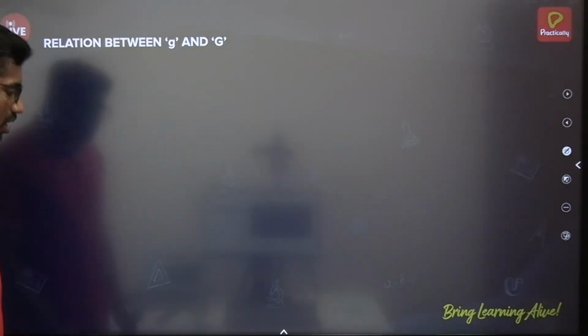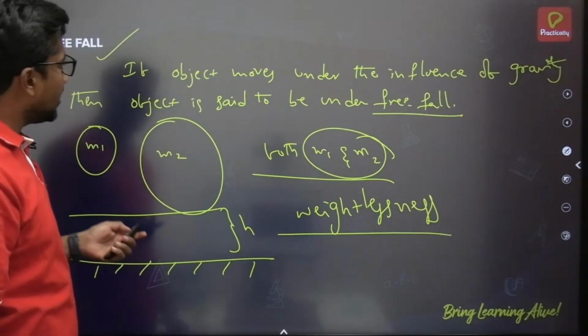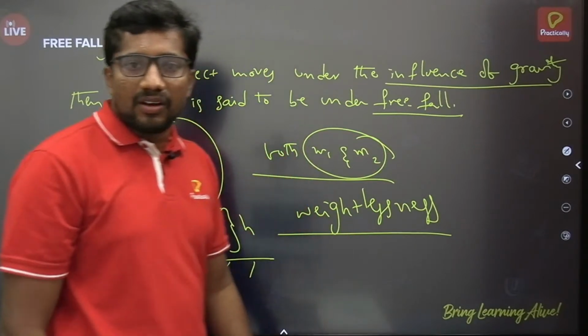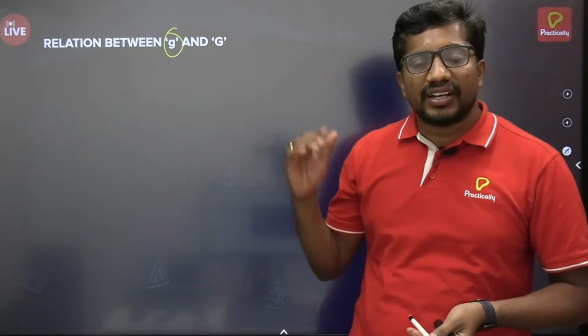Relation between small g and capital G. What is this small g? Just now I said an object moves under the influence of gravity, right? When the object is in free fall, or traveling under the influence of gravity, it will acquire the acceleration of the planet.